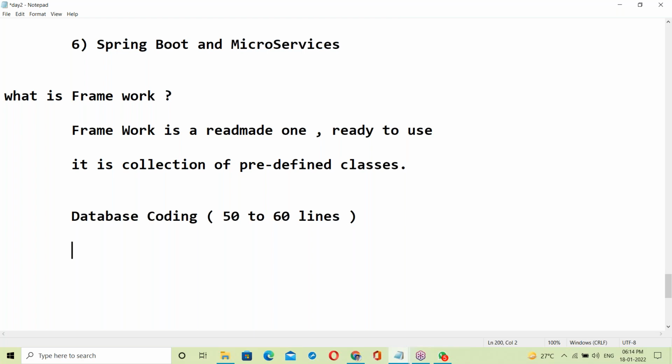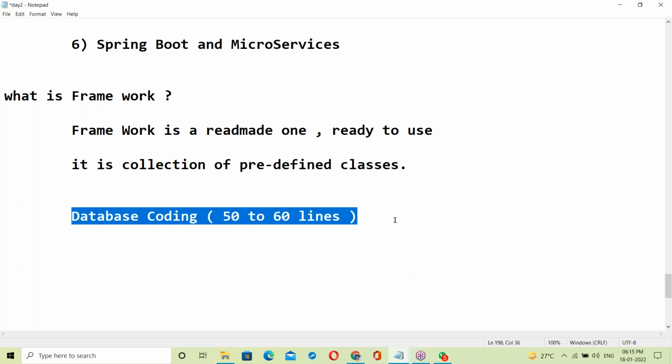First loading the driver, getting the connection, sending the request and getting the response, and then getting the data and processing it using a loop. There is validation, try-catch blocks, many things. So around 50 to 60 lines.